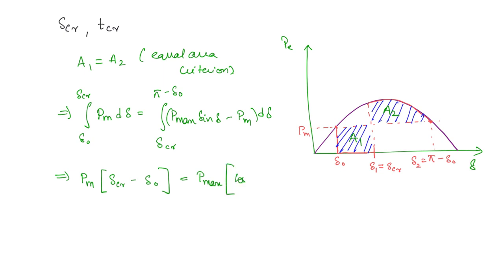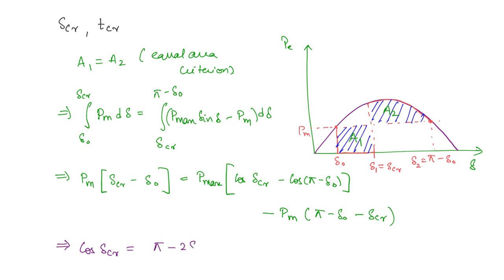So if you substitute the limits, cos delta CR minus cos of pi minus delta naught, minus PM into pi minus delta naught minus delta CR. This expression, if you simplify, you are going to get cos delta CR is equal to pi minus 2 delta naught, P max sine delta naught minus P max cos delta naught, divided by P max.